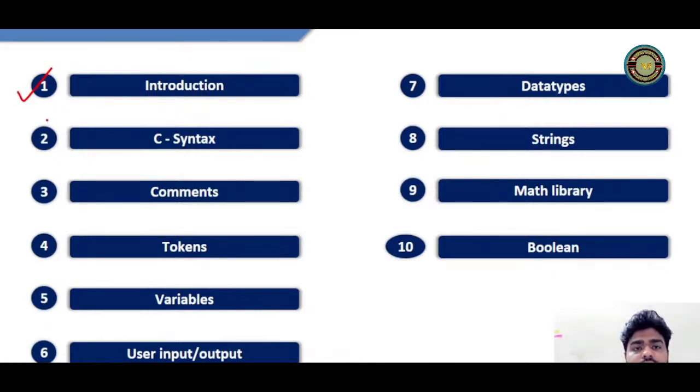In the introduction, we will understand what is C programming language, what is the syntax of it, how do we write it, and what each line indicates. Comments, tokens, what are variables. Not only these, but also we'll understand what are identifiers, what are keywords. User input, how to take input from the user, how to output, that means how to print. Then we'll move into 4 important and very basic concepts which will be asked in every interview of a C developer, which are data type, string, math library and boolean.